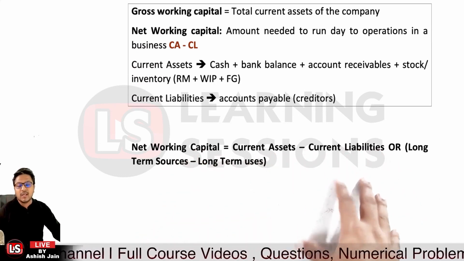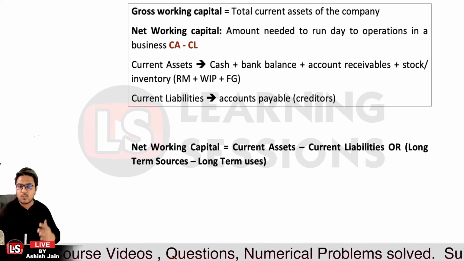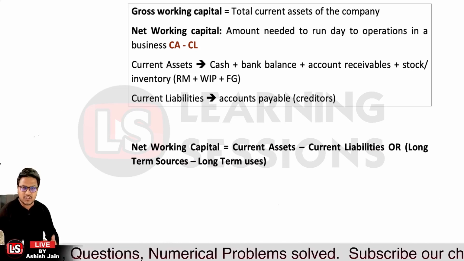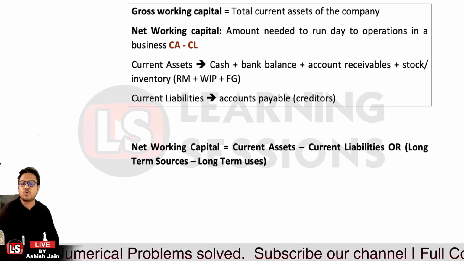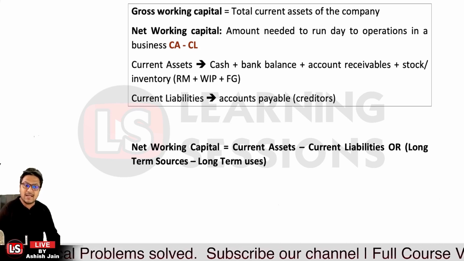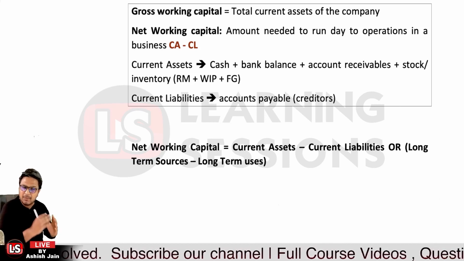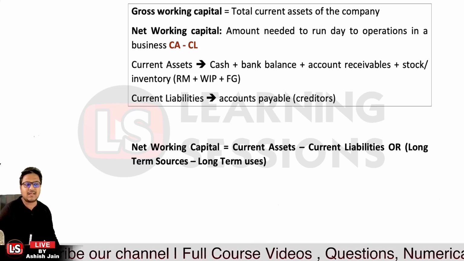And also, if the borrower, let's say the example of a corporate, is having a surplus of long-term sources, and sources here means the liabilities, so if we have a surplus of long-term sources over long-term uses, that is also the amount which can be utilized for working capital purposes. So that is also the net working capital. Okay, so that's related to it.